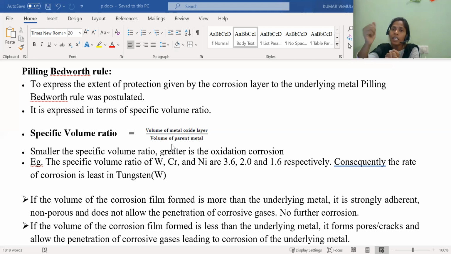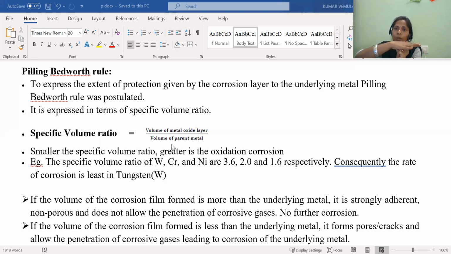But if the oxide layer volume is less than the metal, let us assume this is the metal and this is the oxide layer. See here, the metal volume is more than the oxide layer volume. If the oxide layer volume is less, what is happening here? The remaining metal is exposed to the environment. That means the remaining metal is exposed to dust particles and undergoes corrosion.